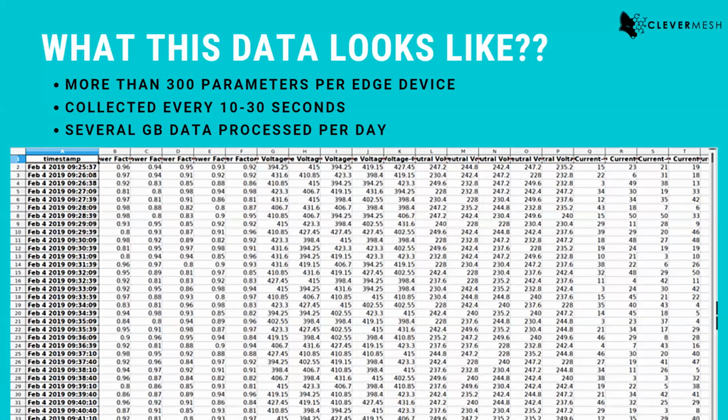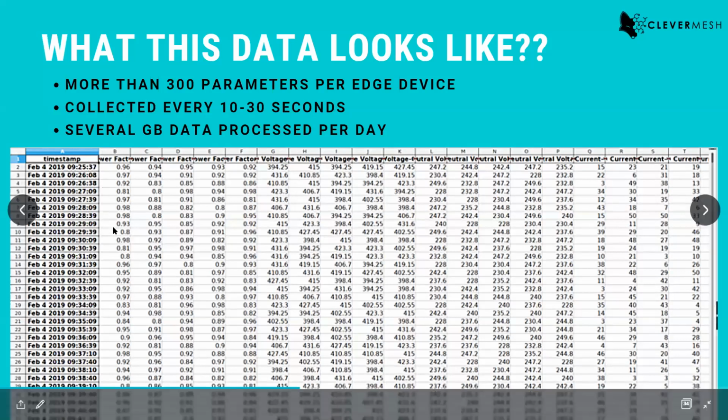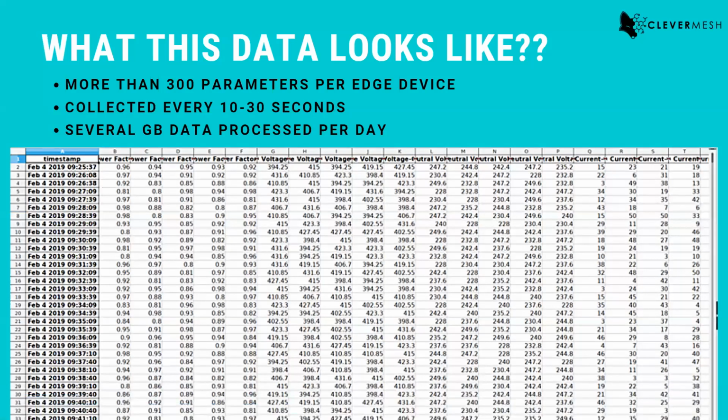So what we do is we discard a lot of data. For example, out of these 10 readings, I would just average them out, collect any one sample, and I would store that particular reading in our database, right? And I would discard the rest of the readings. So this is just one of the examples of how we process data, right? So this is the amount of data that we can collect in real time through these devices. So this is all about the infrastructure.